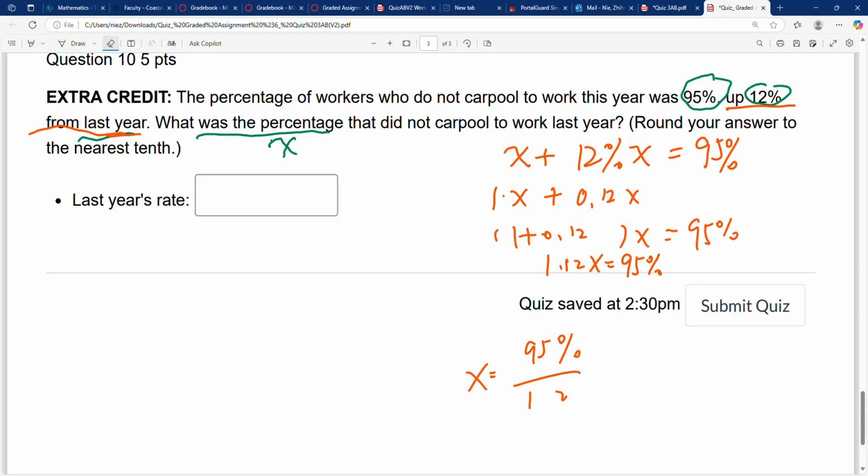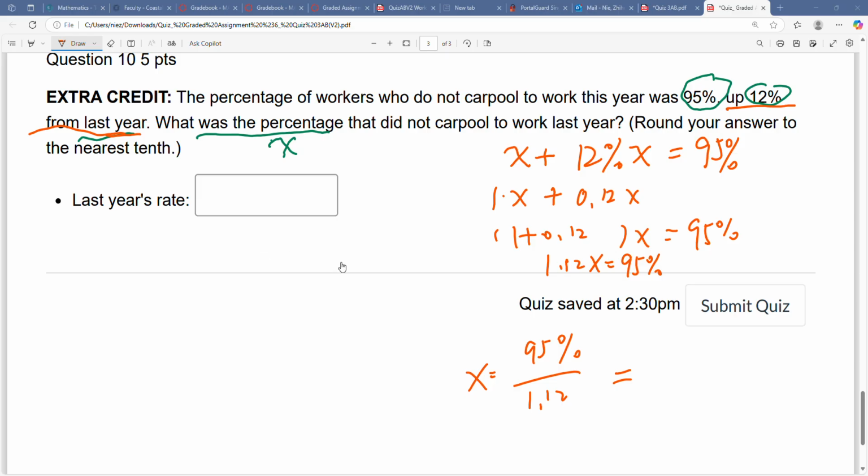All right, let me rewrite this. 1.12. Then use the calculator. Let me use the Google calculator again. The value is 95% divided by 1.12. 95% divided by 100 is 0.95.